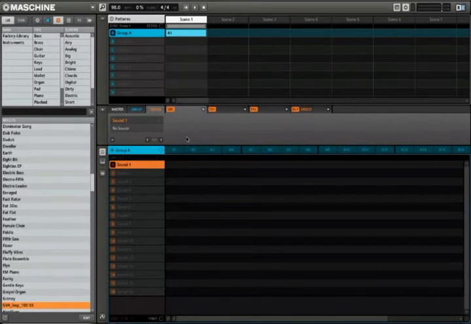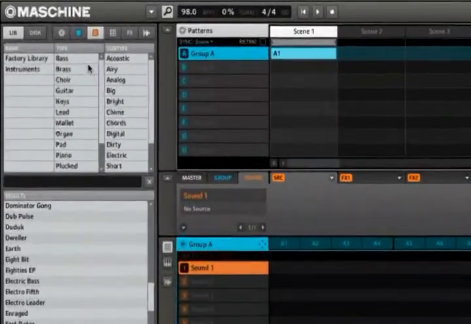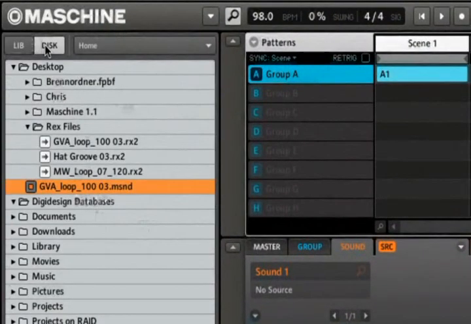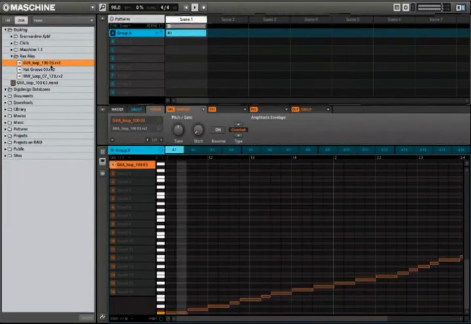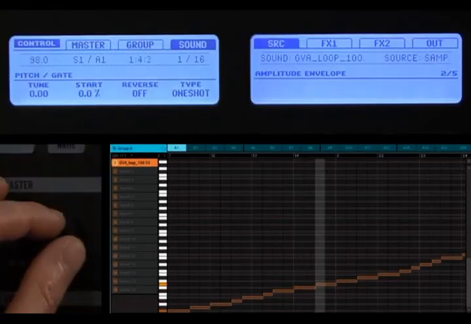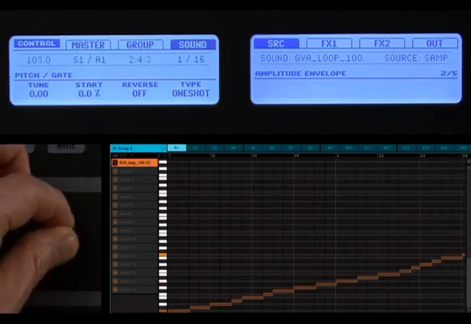In Maschine 1.1, we've now added support for Rex files. Any Rex files on your disk drive will now show up on the disk browser and can be easily imported. As you can see, I have some Rex files here on my drive. Files can be imported by either double-clicking or dragging onto the sound slot as usual. Let's try this one. As you can see, the slice information is included. The loop will now sync with your Maschine project.